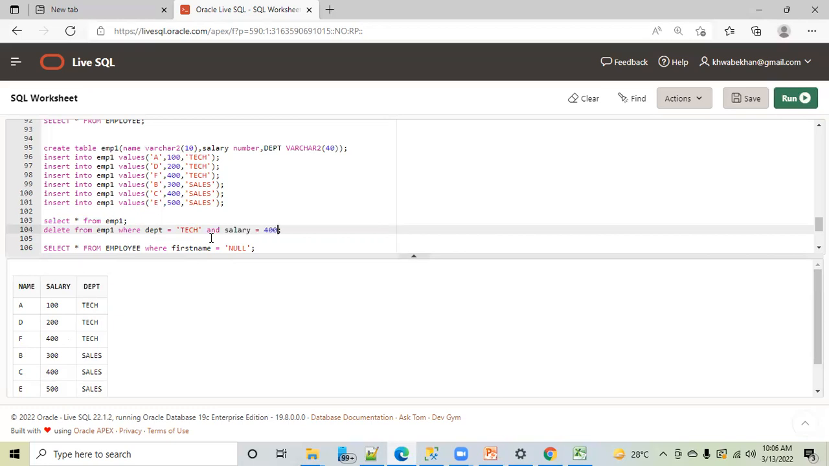Now tell me the record which corresponds to this. Department tech, so these all are tech. Salary 400, so this is the only one. So this record will be deleted, right? Correct. Execute this.